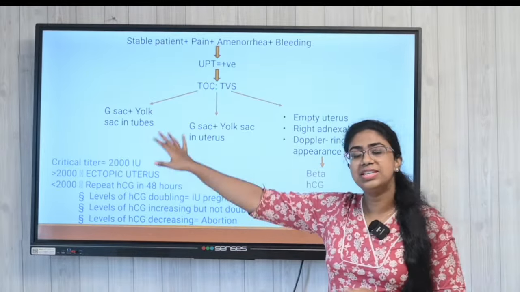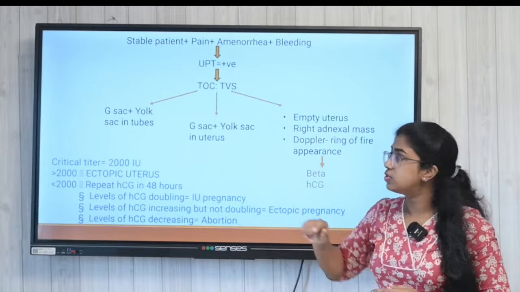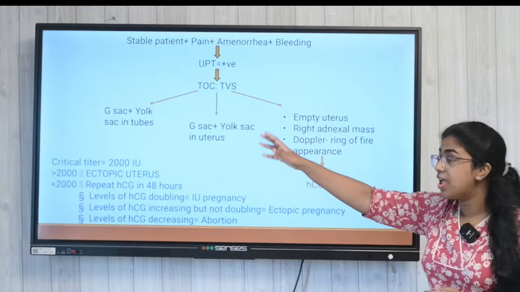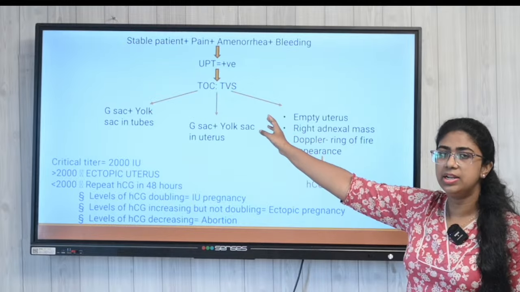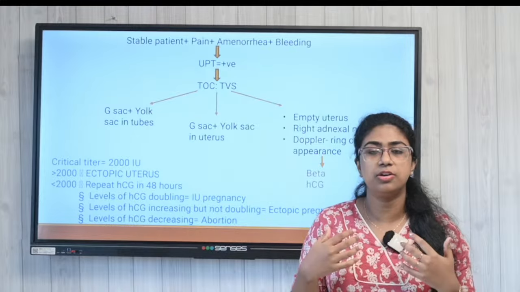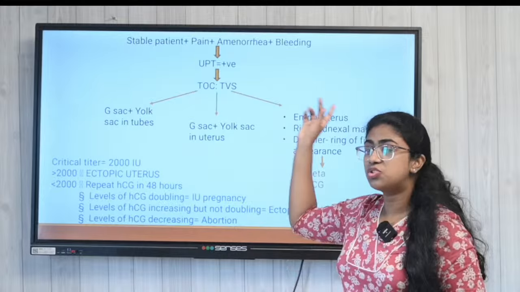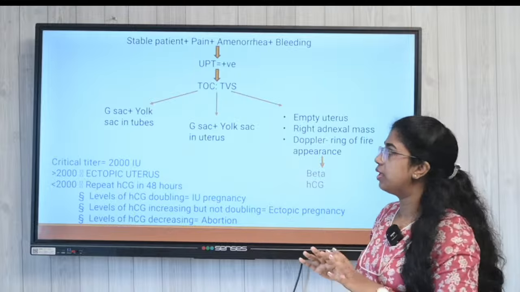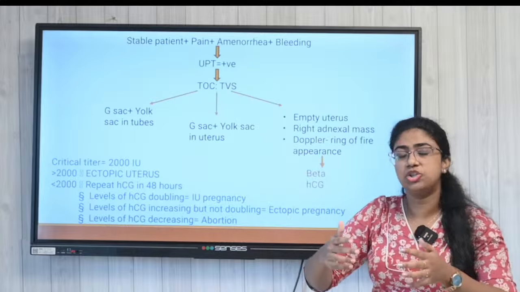Now I have a list over here. We will consider 3 different cases. You see, a stable patient coming to us with pain and amenorrhea for more than 4 weeks, and bleeding. What are we going to do in such a female when she comes with amenorrhea, bleeding and pain, because that is the triad we consider in ectopic pregnancy? In such a female, we always have to make sure she is pregnant.